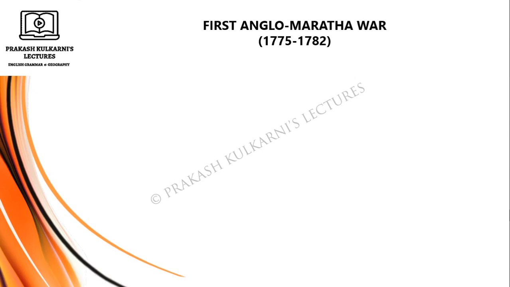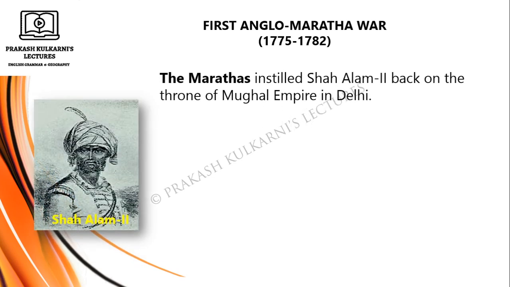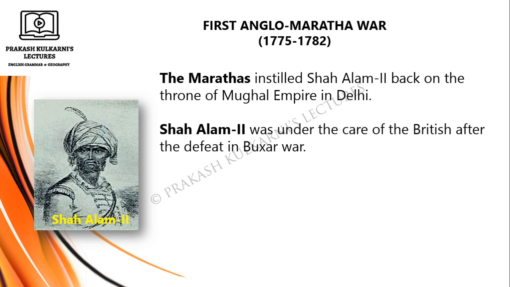First Anglo-Maratha War, between 1775 and 1782. The Marathas installed Shah Alam II back on the throne of the Mughal Empire in Delhi. You can have a look at the picture of Shah Alam II.